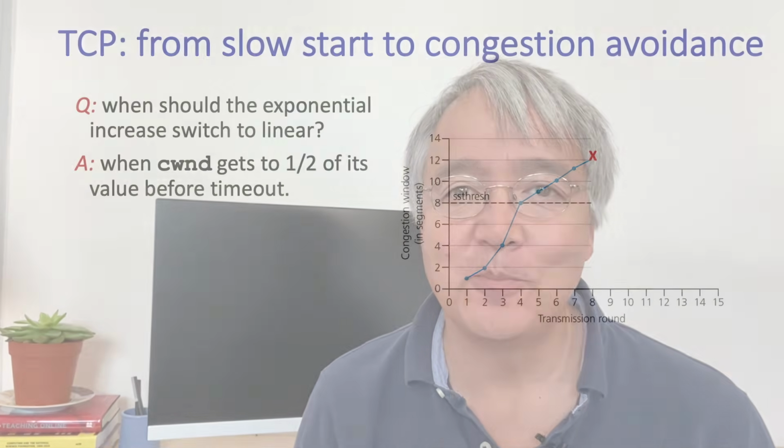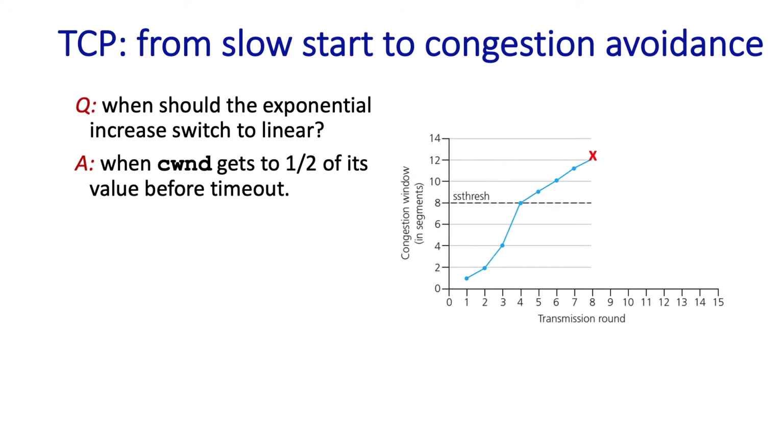Well, we've learned about AIMD and we've learned about slow start. Let's now see how we can join those two pieces together. How does TCP actually switch from the initial slow start phase, which again really isn't that slow, to the more careful additive increase phase?